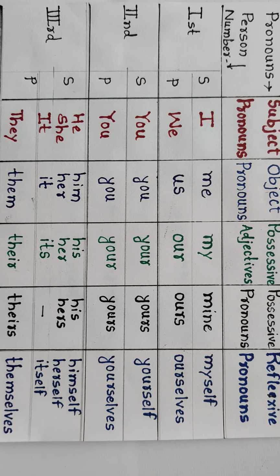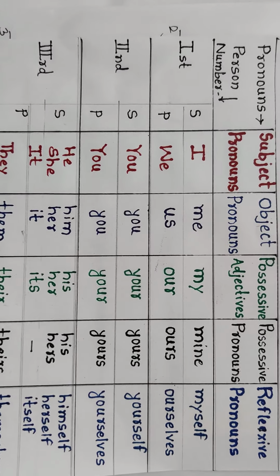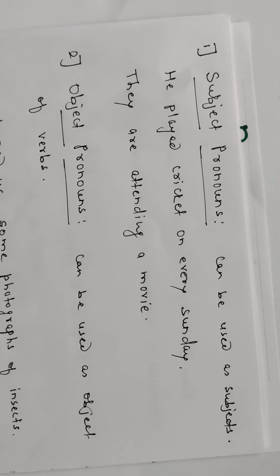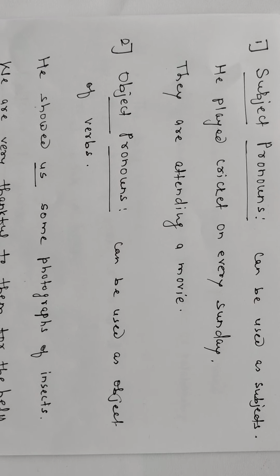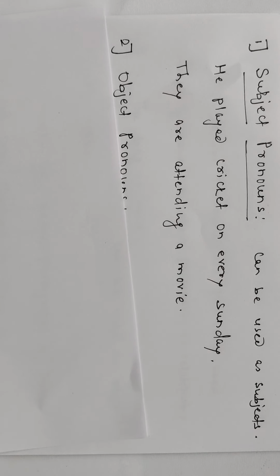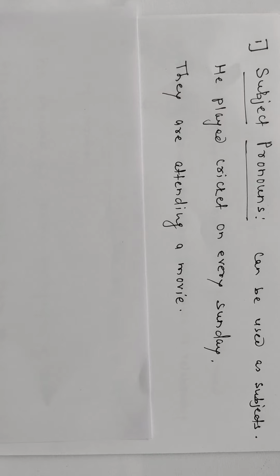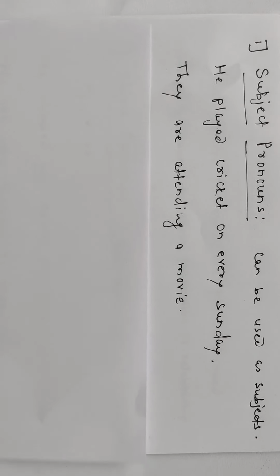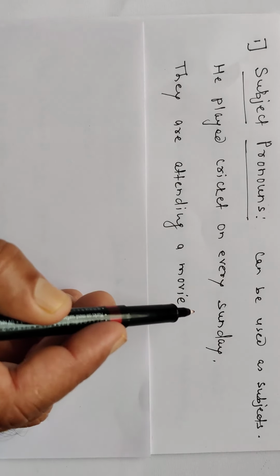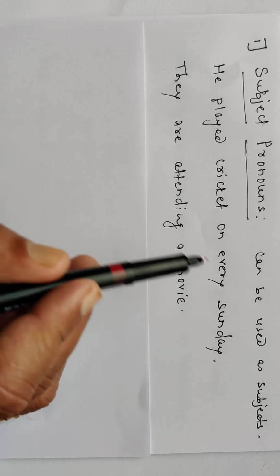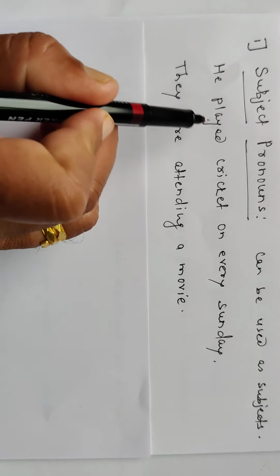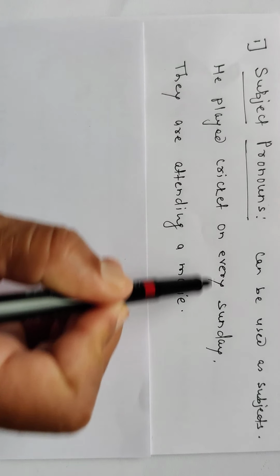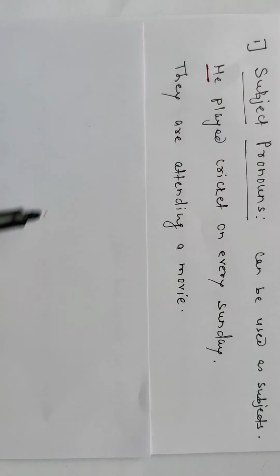Now we will see one by one. In the previous video we had seen about subject pronouns. These subject pronouns can be used as the subject in a sentence. For example, he played cricket on every Sunday. Which is the subject in this sentence? Who is doing the action or has done the action? He played cricket on every Sunday, so it is a subject pronoun.